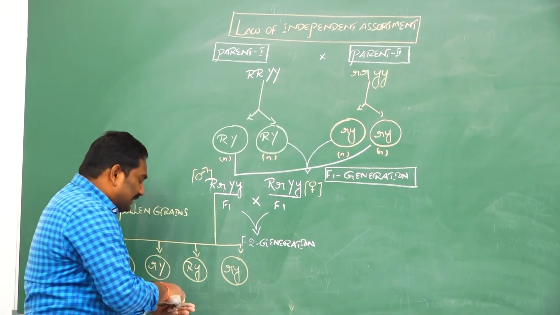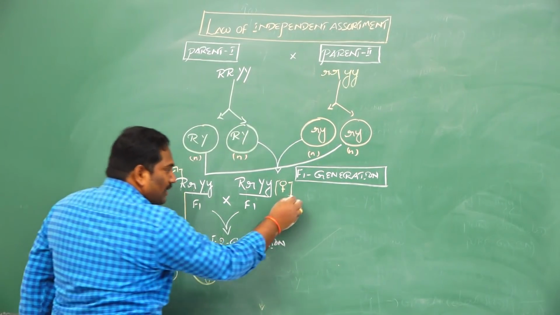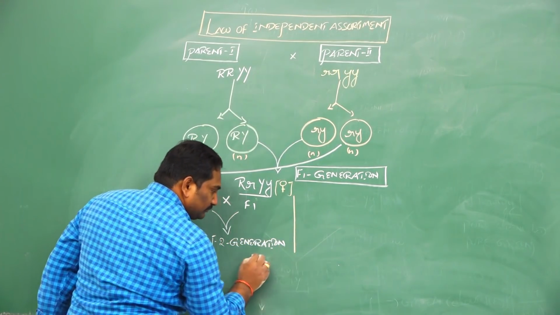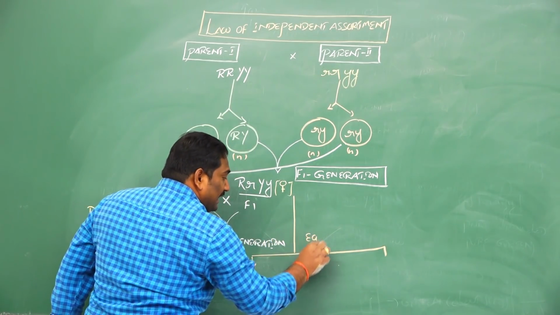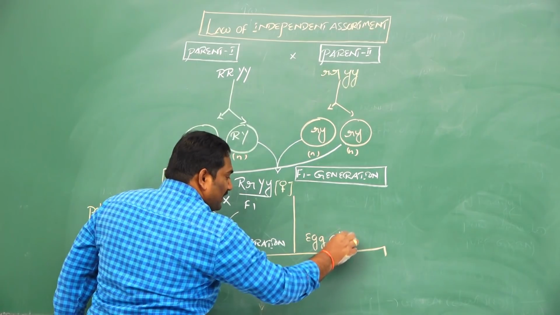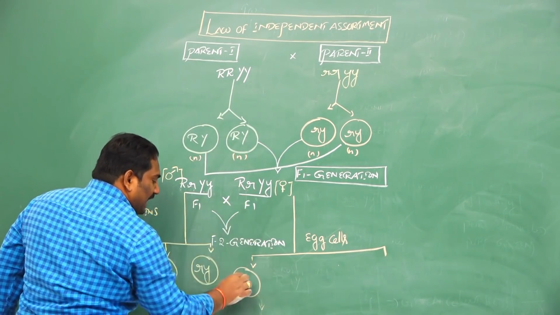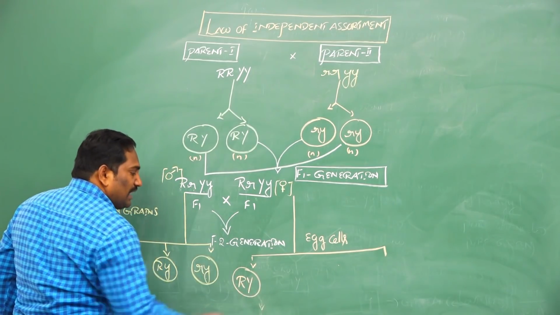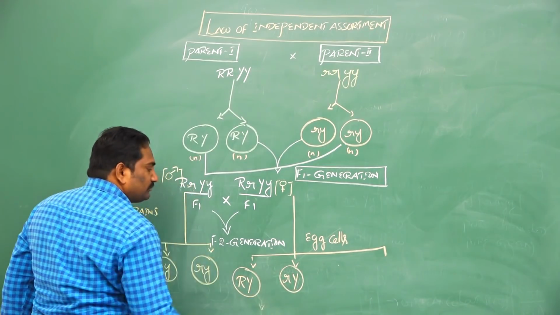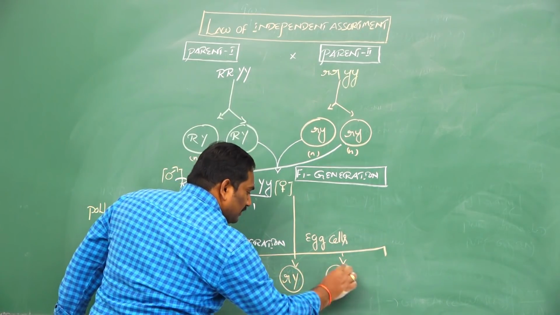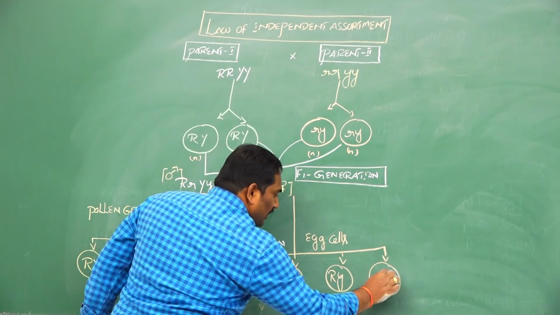For example, this is the next F1 hybrid. If you consider it a female, then from this female, four different egg cells or female gametes are possible. First one is capital R, capital Y. Second one is small r, capital Y. Third one is capital R, small y. Fourth one is small r, small y.